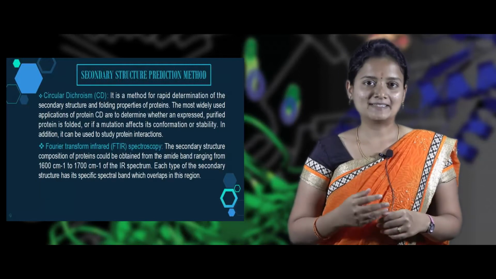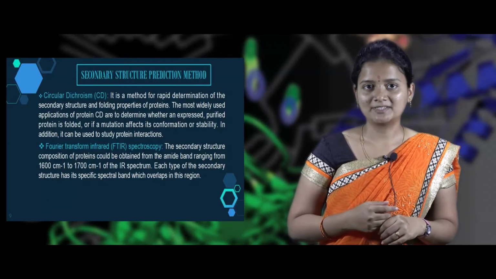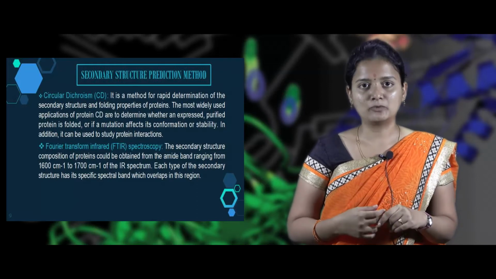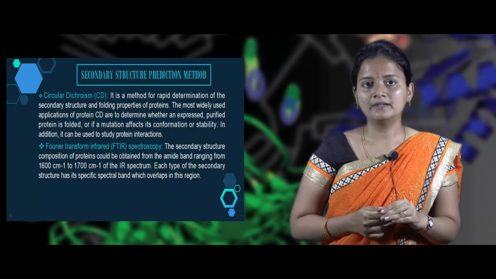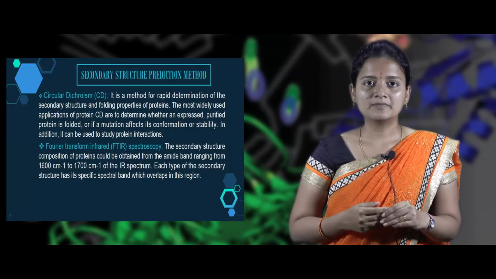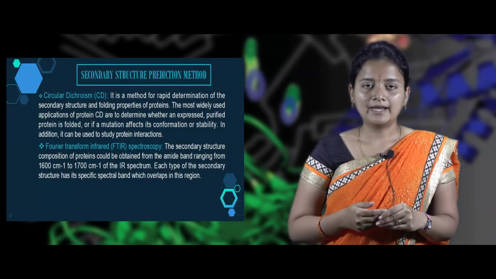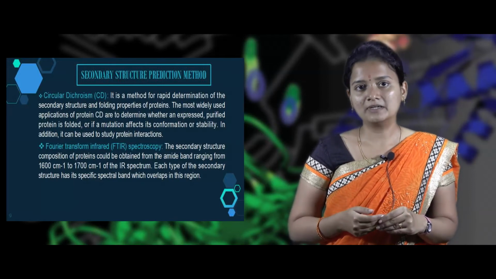spectrometry. Now we will be discussing secondary structure protein prediction, under which we will be discussing two main methods, that is circular dichroism and FTIR. Circular dichroism is a rapid method for determining the secondary structure of the protein, and we also get to know the protein folding conformation.